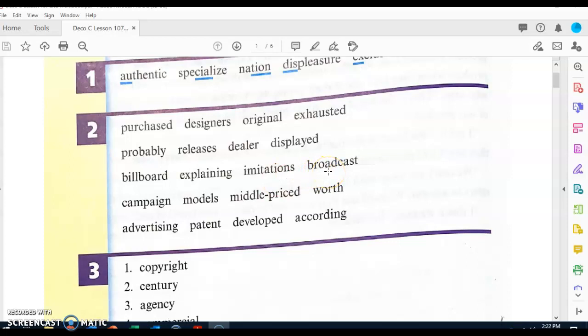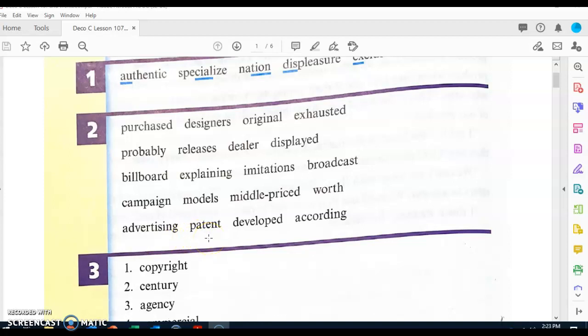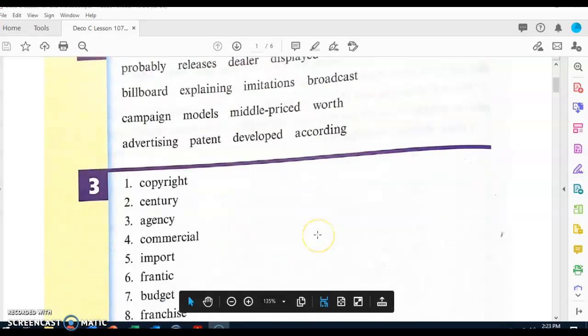Imitations. Next word. What word? Broadcast. Next word. What word? Campaign. Next word. What word? Models. Next word. What word? Middle priced. Next word. What word? Worth. Next word. What word? Advertising. Next word. What word? Patent. Next word. What word? Developed. Next word. What word? According. Now let's go ahead and move on to part 3.